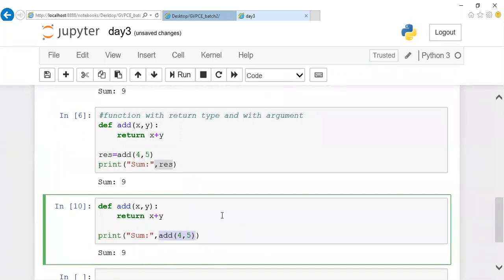You can pass as many arguments as you want, Amartya. There is no rule at all. You can pass as many arguments as you want. Here I'm just passing two values. You can pass many values also.